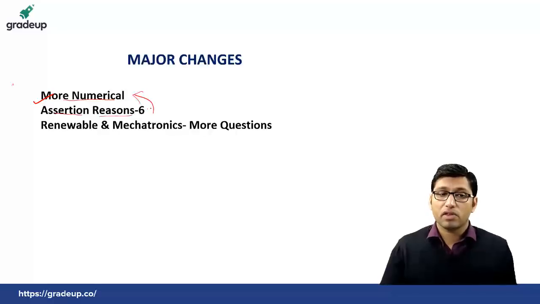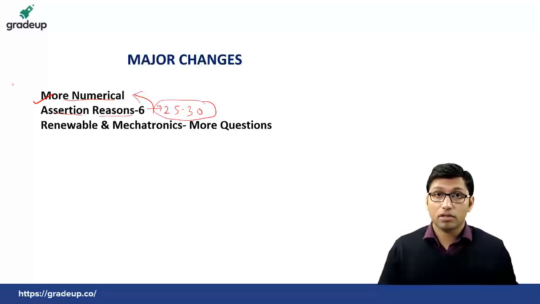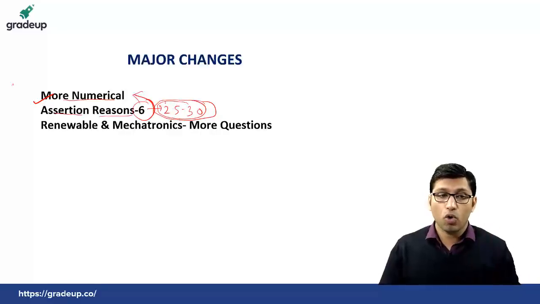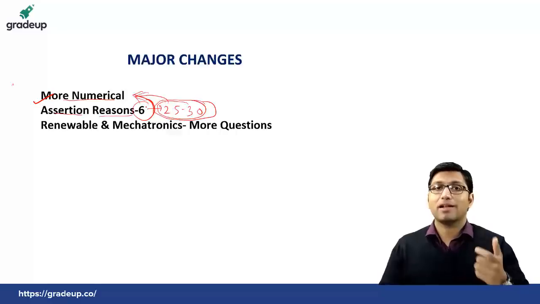That means previously there used to be 25 to 30 questions from assertion reason, that is totally theoretical type questions. And this time there are only 6 questions of assertion reason type, and that shift from assertion reason type questions has been given to numericals. So there were more numericals this time.